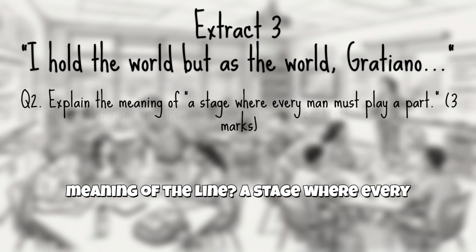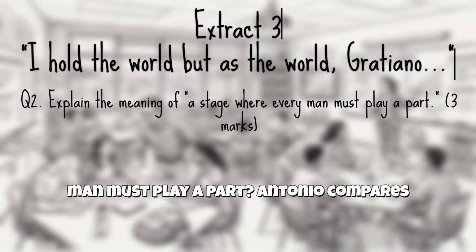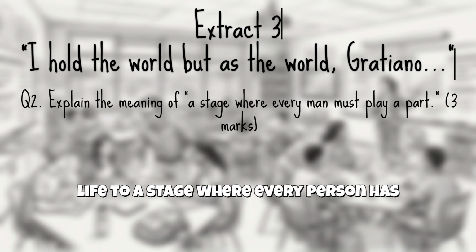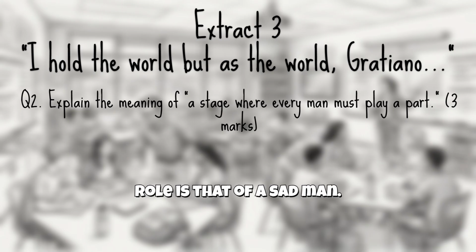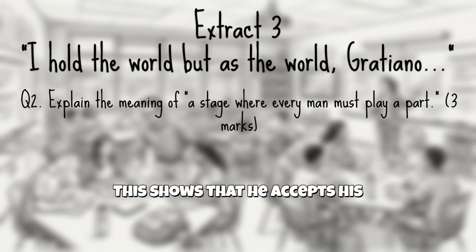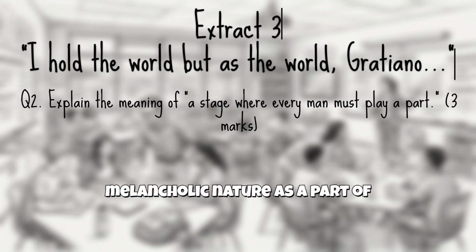What is the meaning of the line, "A stage where every man must play a part"? Antonio compares life to a stage where every person has a role to perform. He believes that his role is that of a sad man. This shows that he accepts his melancholic nature as a part of his identity.